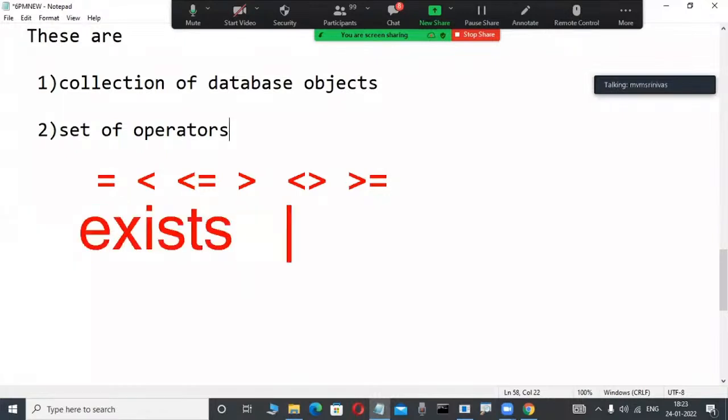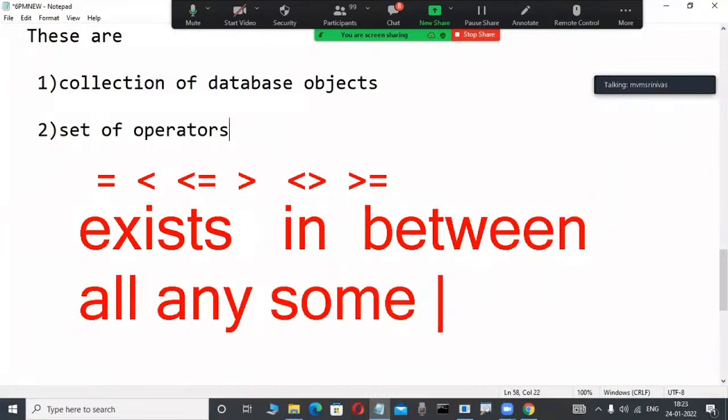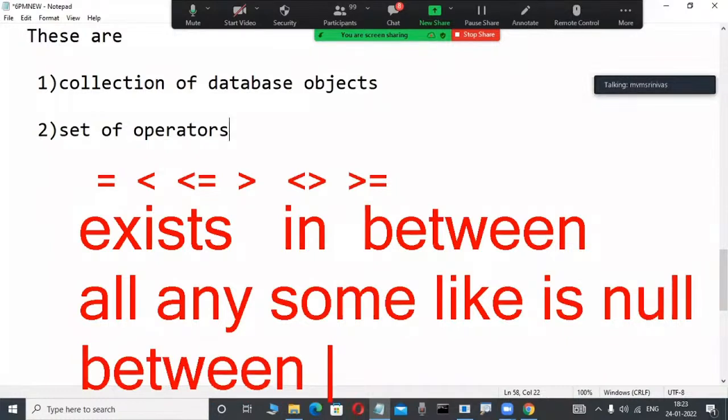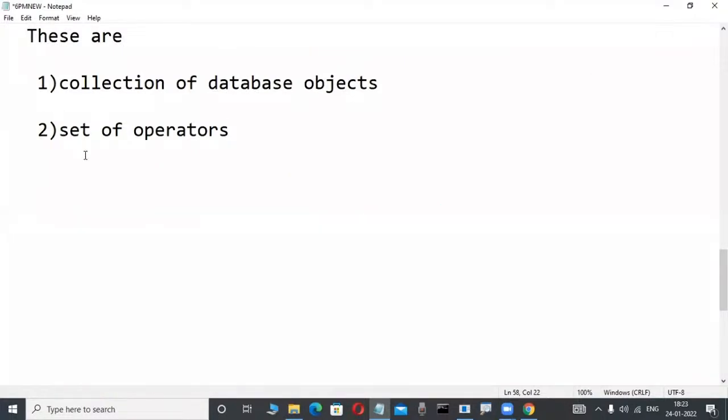IN is an operator, BETWEEN is an operator. So many operators are there. ALL is an operator, ANY is an operator, SUM is an operator. Many different operators are there. LIKE is an operator, IS NULL is an operator, BETWEEN is an operator. So many special operators are there. What is EXISTS, what is IN, what is the difference between EXISTS and IN, where we are using them, what is the performance tuning, all those things we are learning in our course. What is LIKE, what is BETWEEN, where we are using them. Through these operators we are operating only.